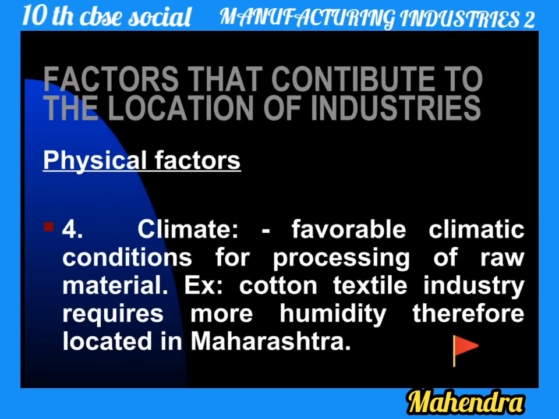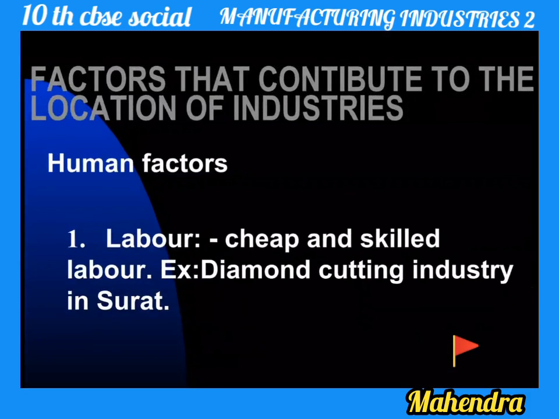Next physical factor is climate. A favorable climate is also very important. Whatever climate is there, we have to set up the industry accordingly. For example, the cotton textile industry requires more humidity, therefore it is located in Maharashtra, which has humidity. That climate character, humidity, is why cotton textile industries are there. Like that, whatever type of climate is there locally, in that region, similar industries should be there.